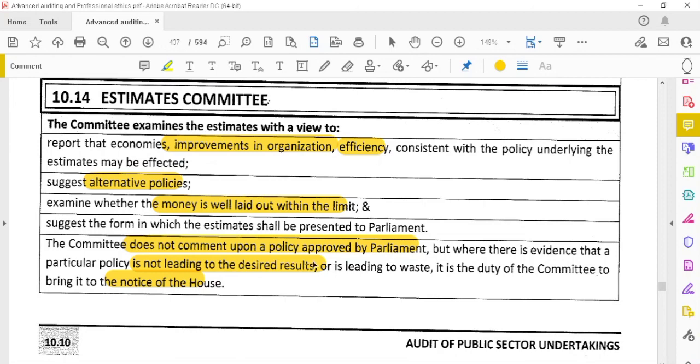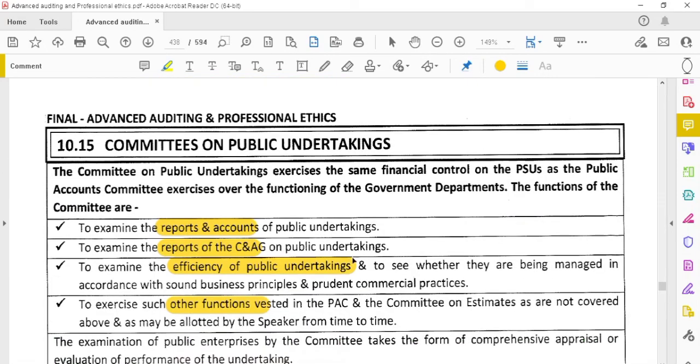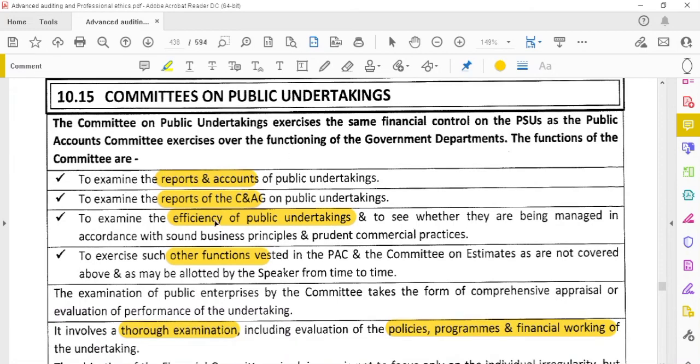That is the estimates committee. Next, committees on the public undertakings. What will the committee on the public undertakings do now? They will examine the reports and accounts of the public undertakings. It is a committee above the CAG. They will examine the reports and accounts of the public undertakings, and also examine the report of the CAG and verify the efficiency of the public undertakings and other functions prescribed to that committee, which are also performed by the committee on the public undertakings.